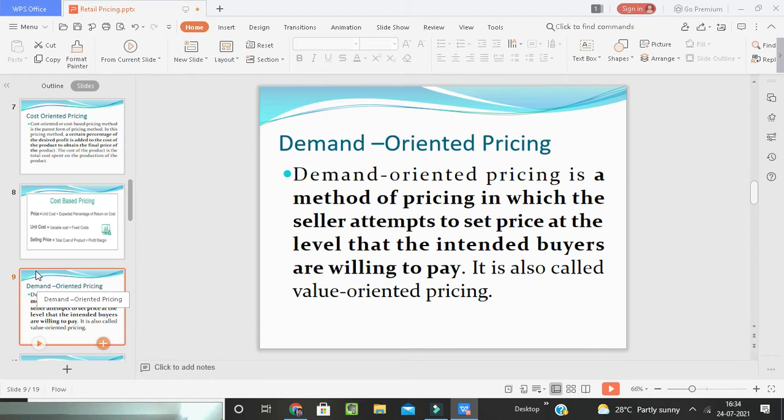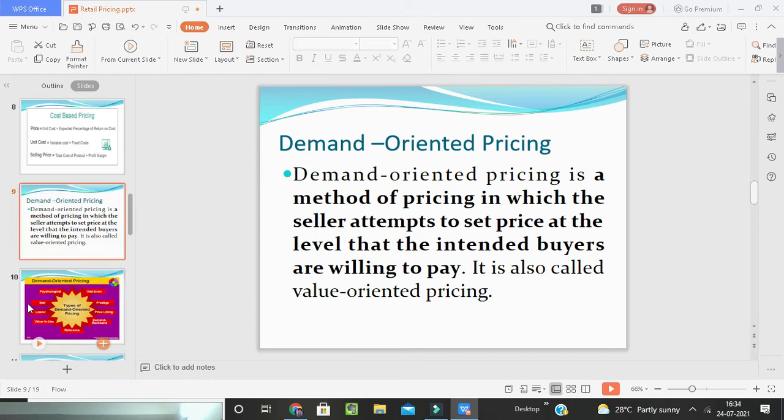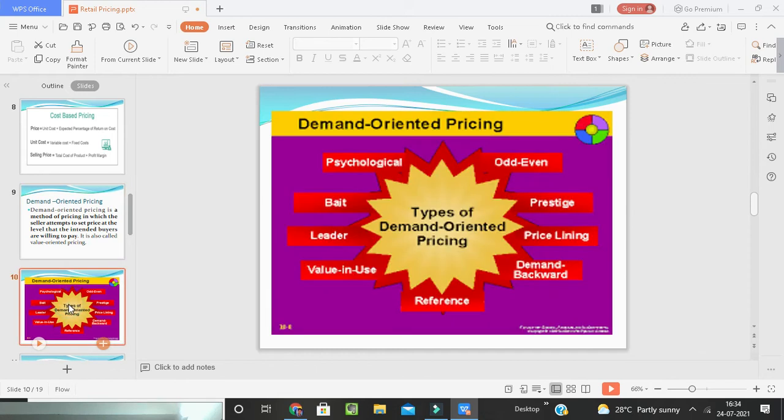For this, they have to focus on the anticipated demand for the product or services by customers, or the versions, or the place and time. Demand oriented pricing means odd, even, prestige, price lining, reference value, everything.